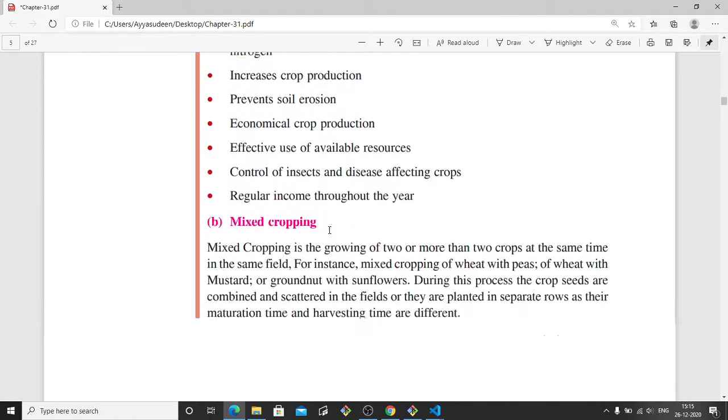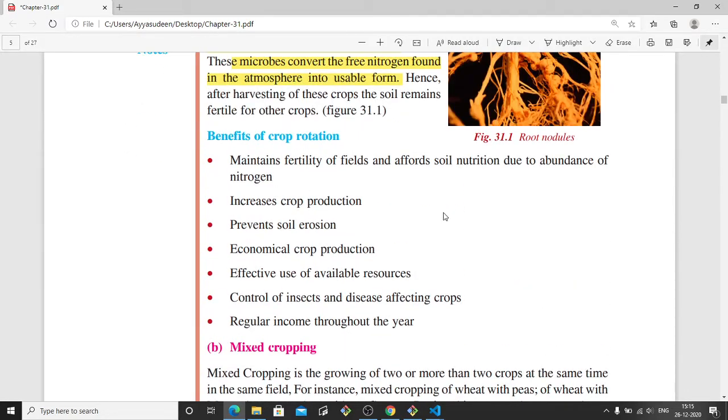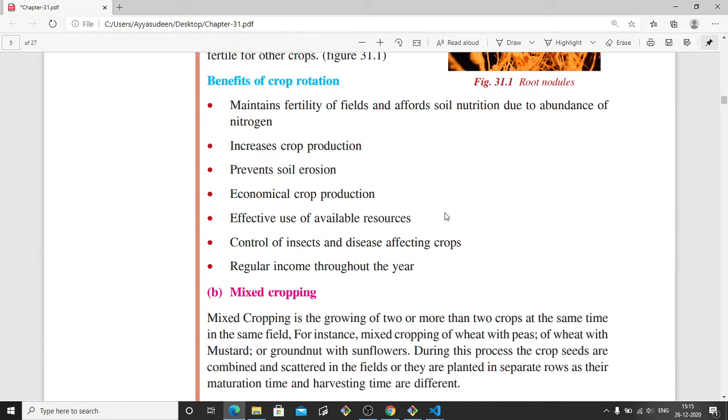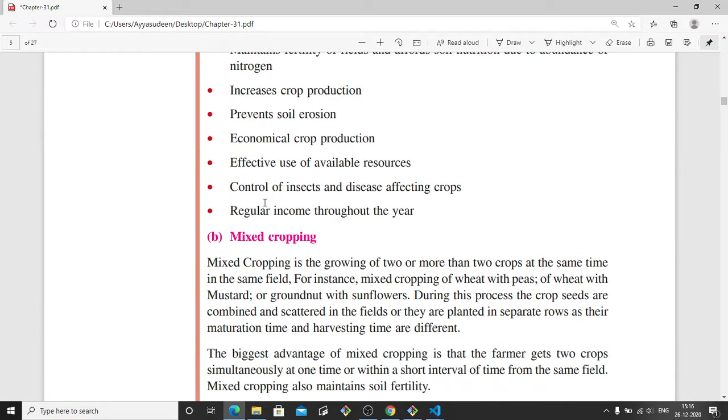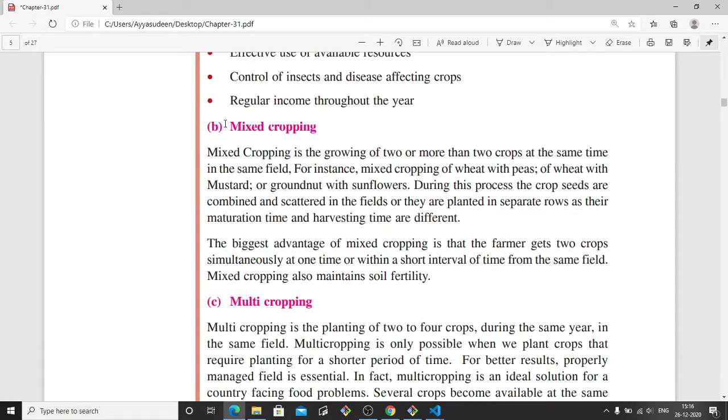So these are the benefits of crop rotation: it increases crop production, it prevents soil erosion, and gives regular income throughout the year. So you do not have to wait. You can put in another crop that can grow well. Then the next is mixed cropping.